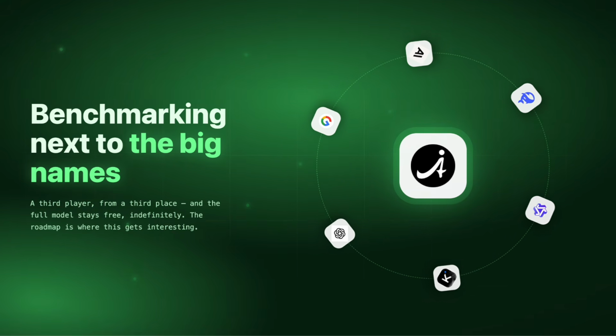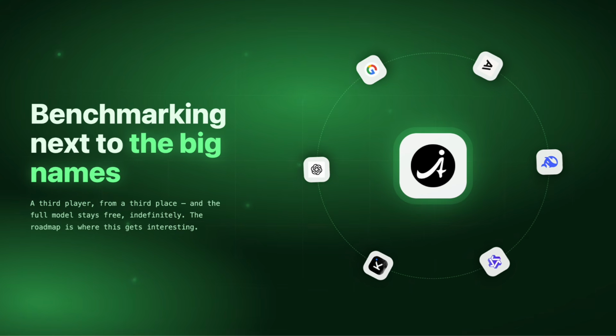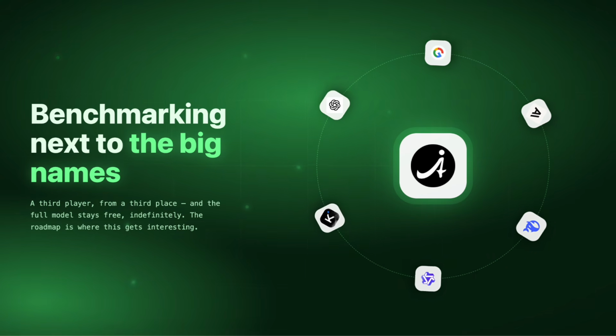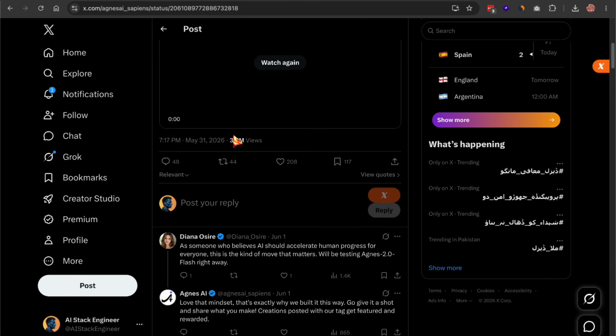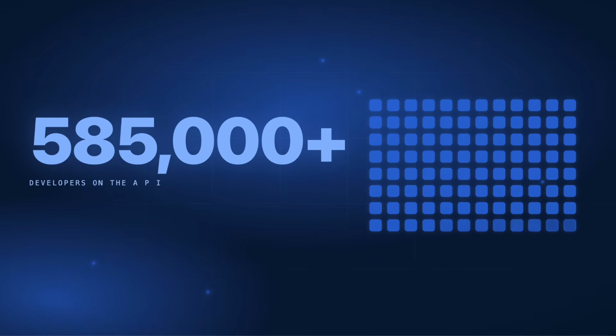That's the core pitch. No waitlist, no subscription, no hidden meter that cuts you off after a few messages. The company says they built this for developers who got priced out, whether that's token costs, API limits, or just living in the wrong country. The previous generation already had over 585,000 developers using it through the API, so this isn't an empty launch either. There's a real crowd building on it.